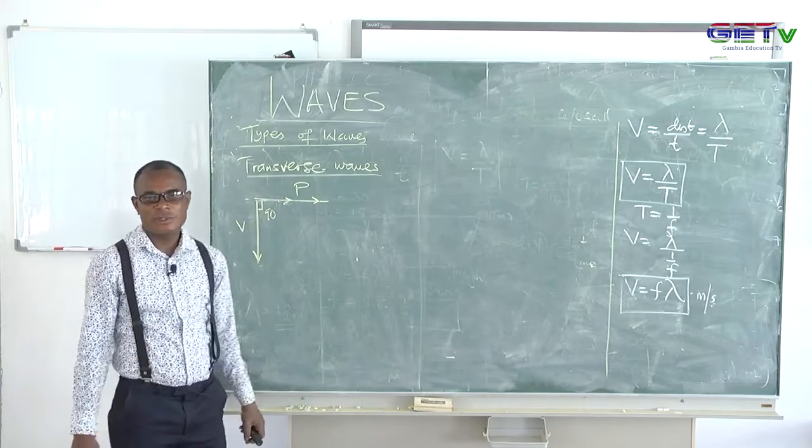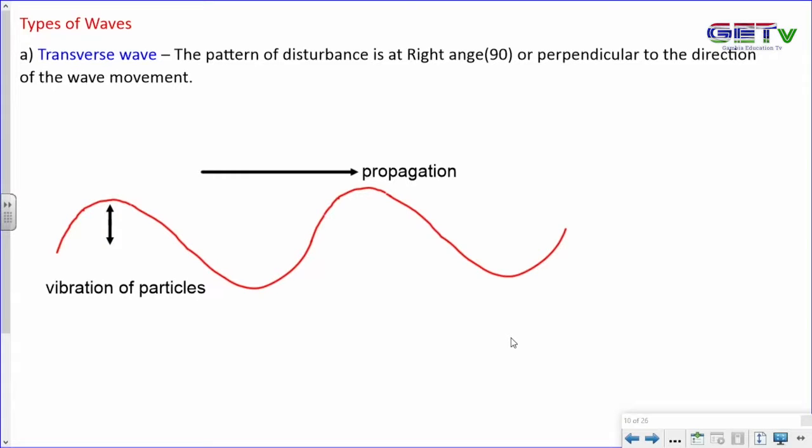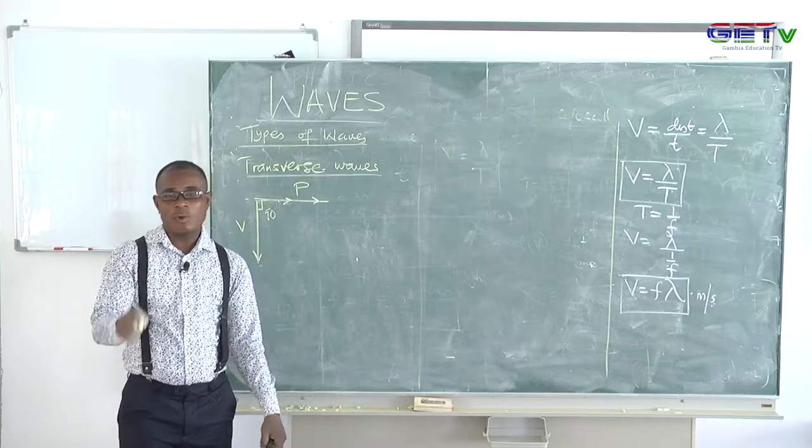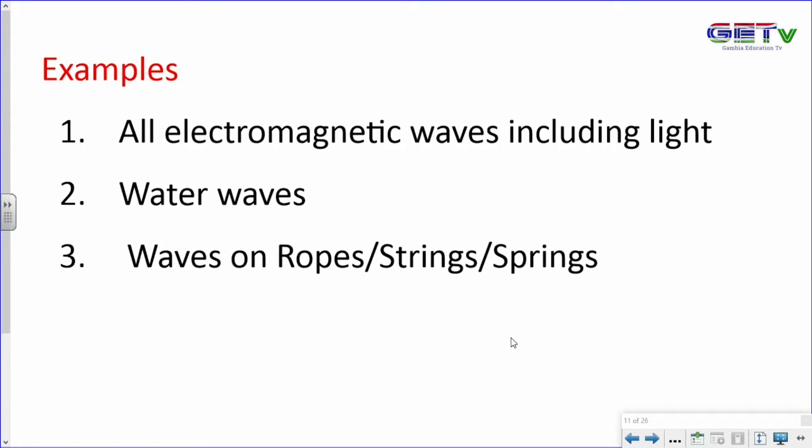That picture tells you just what I've told you. This is the vibration of the particles in that form, and we have the propagation of the wave. We can see a few examples, like I just told you. All electromagnetic waves, including light, fall in that category. Water waves can be an example of that. And waveforms on a rope, or a spring. I can pluck a spring.